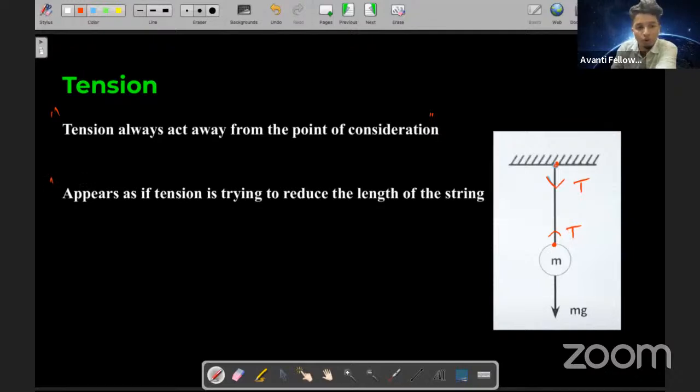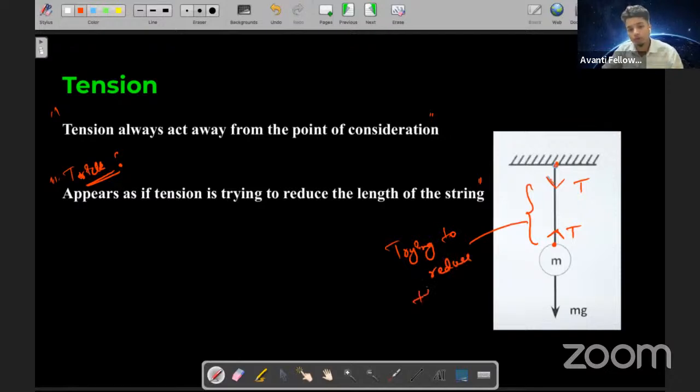If the notation is correct, the tension appears as if it is trying to reduce the length of the string. This is a trick, basically. Does it appear like this tension is trying to reduce the length of this string?